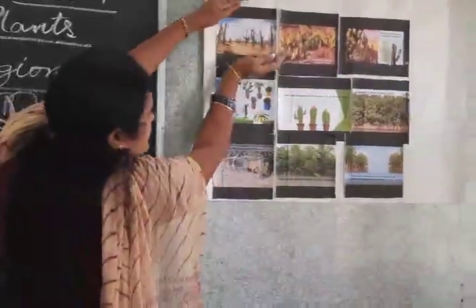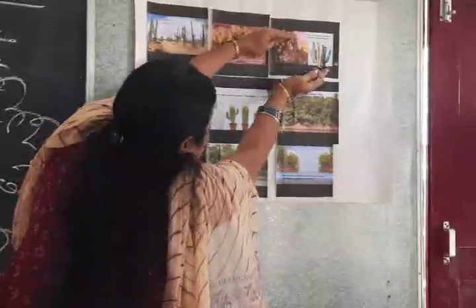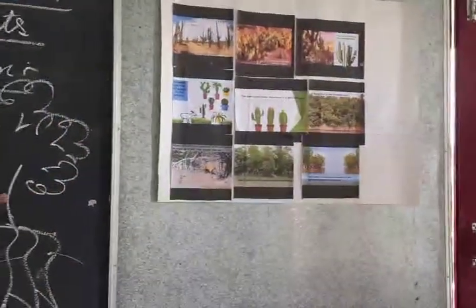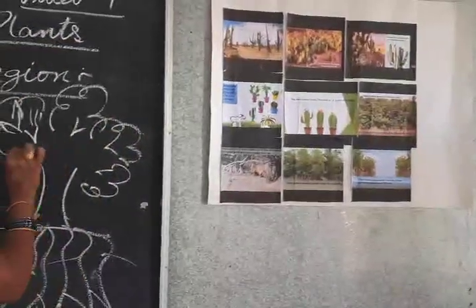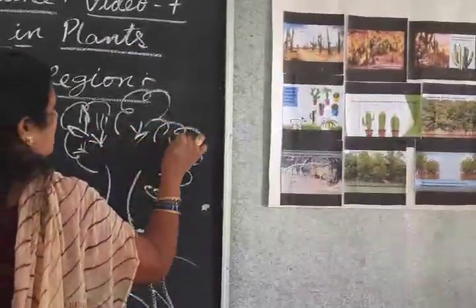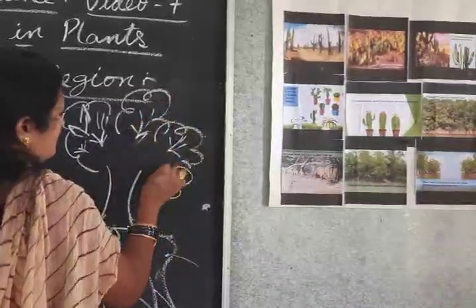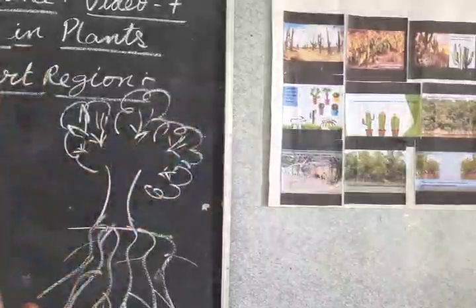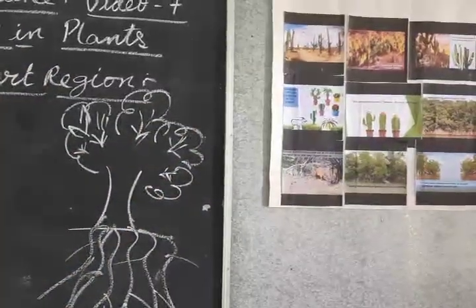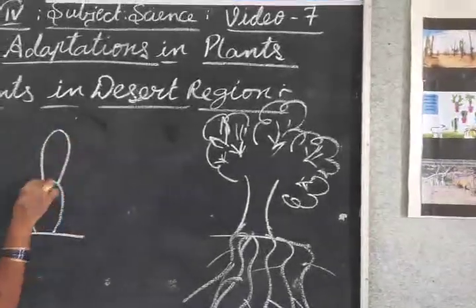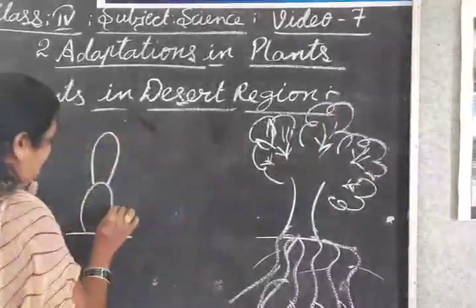See the shape here. What are the variations? These are different from the other types of plants. How can they survive in this hot climate? How do these plants survive in this hot climate? Now we will discuss. Now I will draw how the desert plant looks.